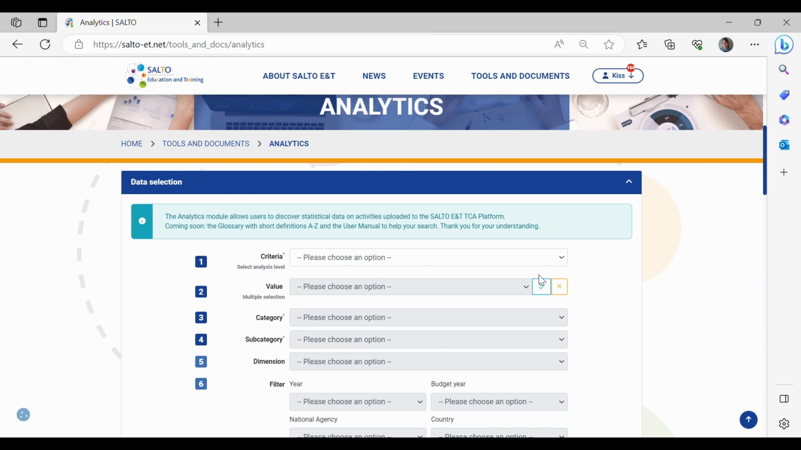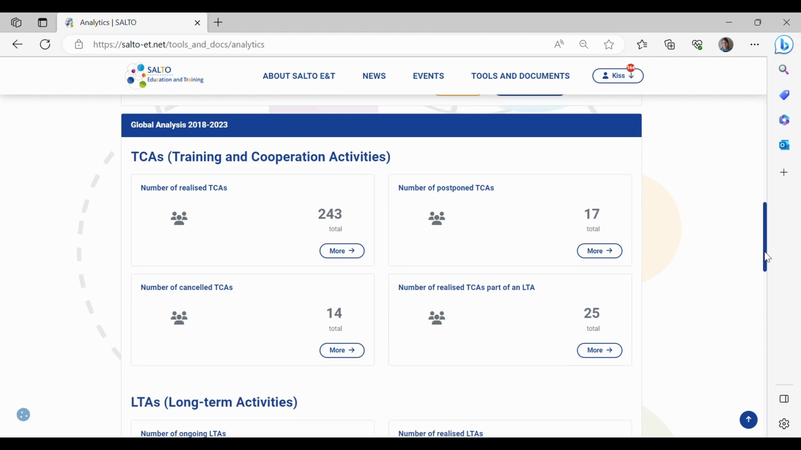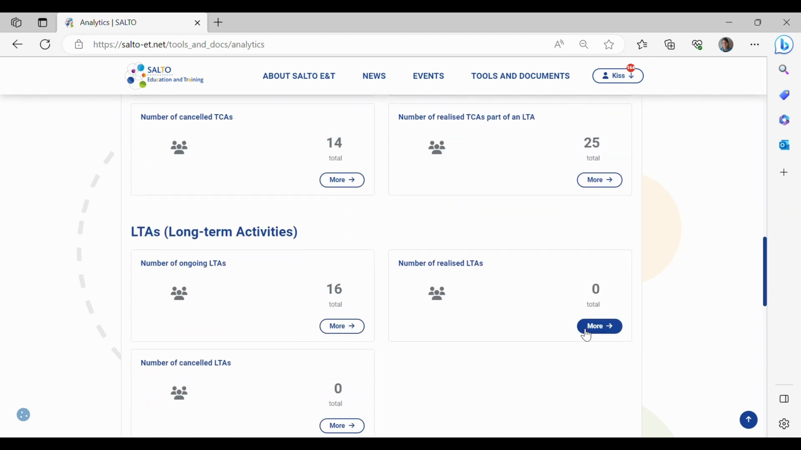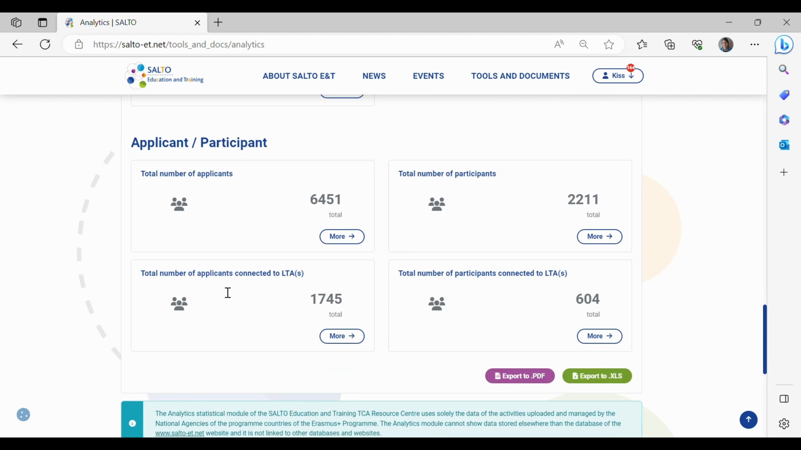Concerning the structure of the site, on the Welcome page of the Analytics, we can find here the data selection table for specifying our search, a global report with the general data of the activities on TCAs, LTAs, and applicants participants. We have the next one for the LTAs, and here for the applicants participants. Those are the three main categories of the module.